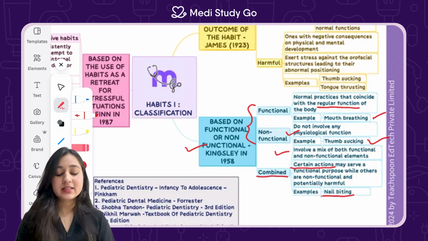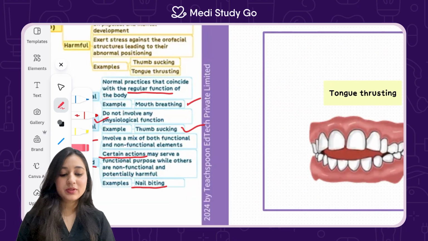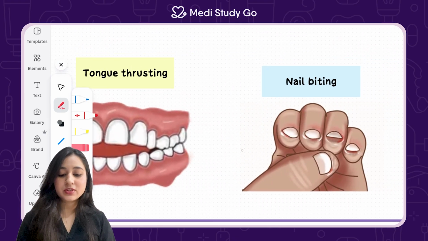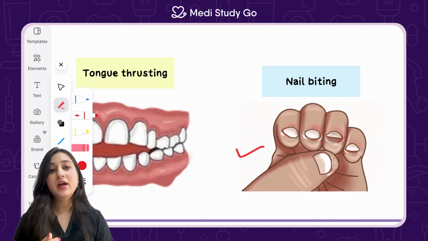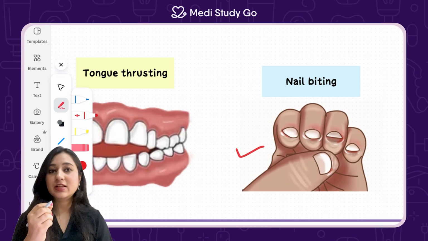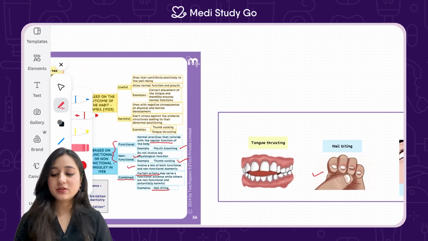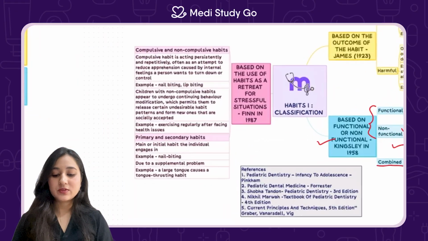The example is nail biting. Nail biting is the act where the person is chewing on their nails, and this can negatively lead to attrition of the incisors as well as some other malocclusions. So this was the second classification.